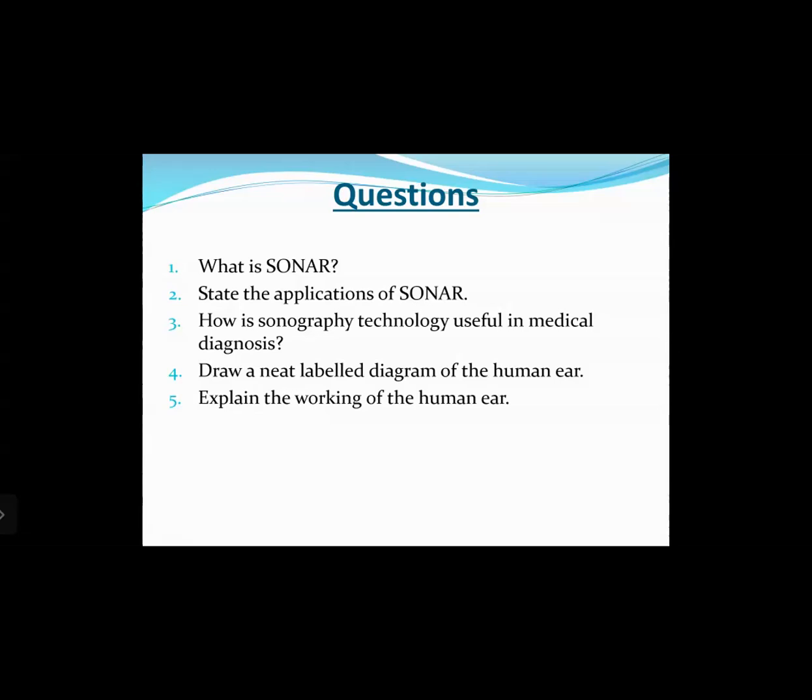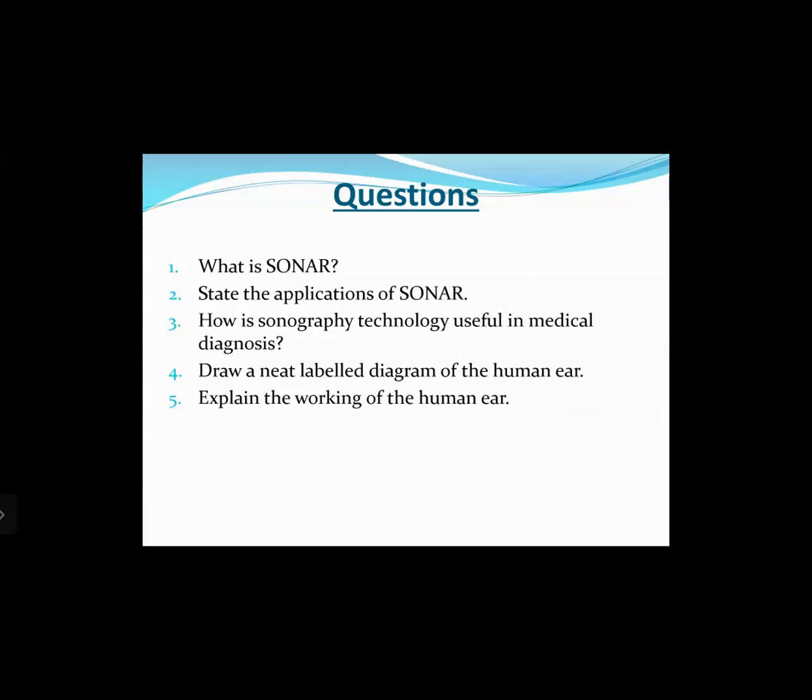Then, how is sonography technology useful in medical diagnosis? Sonography technology is useful in determining the presence of illness or problem within the abdomen. It is helpful as it does not require any operations. It is a painless process. It can be completed in a short period of time.